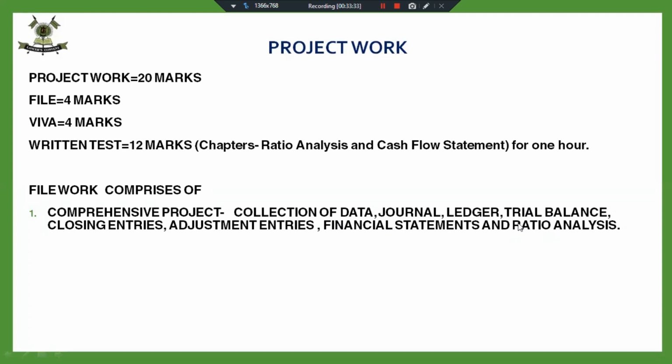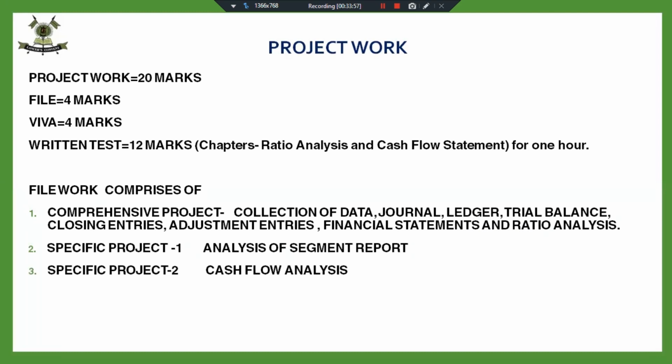But the ratio analysis portion you will be doing once we have started with the third book, then only you will be able to do the ratio analysis. But you can do the comprehensive project till the preparation of financial statements. And then in the file work, we have specific project 1, where we have to analyze the segment report of a company.